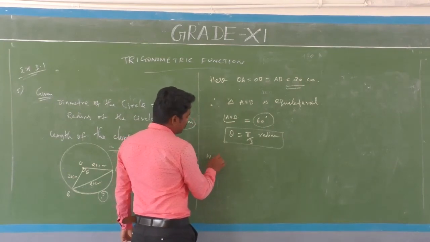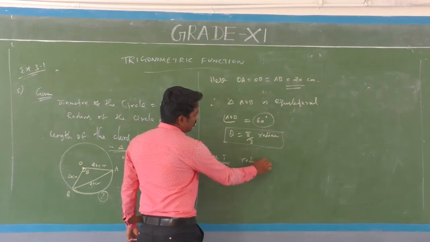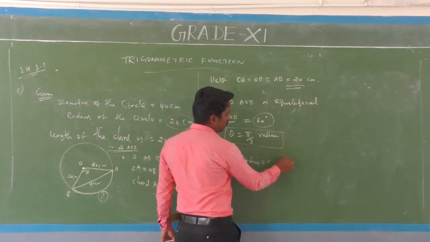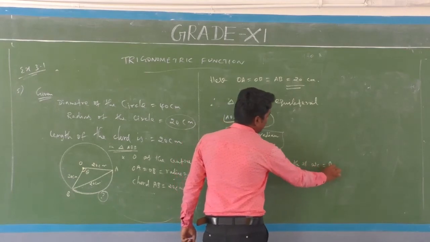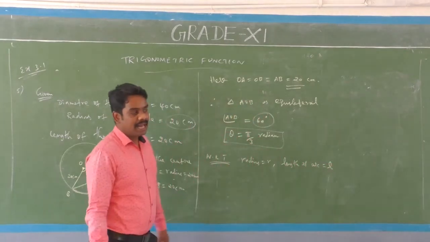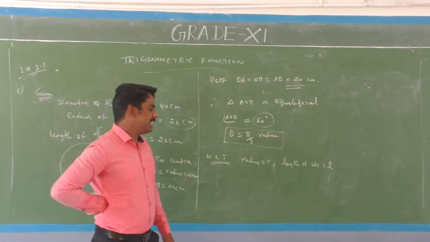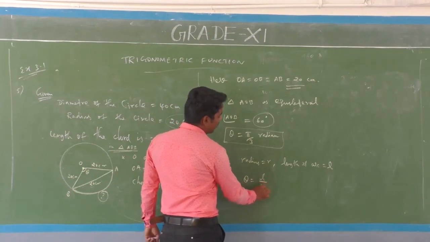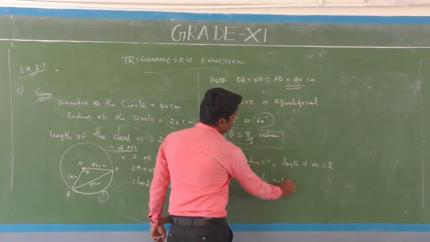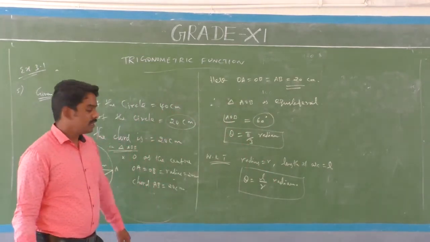We know that for radius R and arc length L, the angle subtended at the center theta is equal to L by R radian.